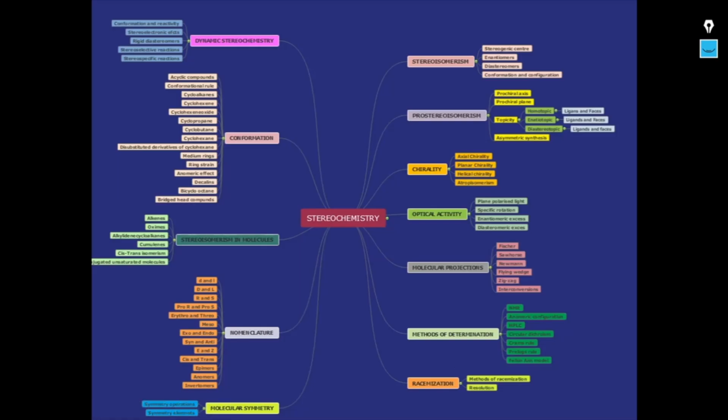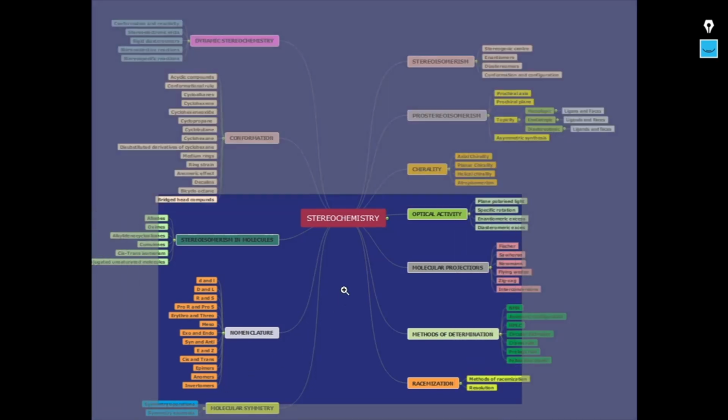Any concept in chemistry can be divided into a mind map and broken down into smaller concepts. This will enable us to understand the concept in depth and plan our level of preparedness in understanding the concept.